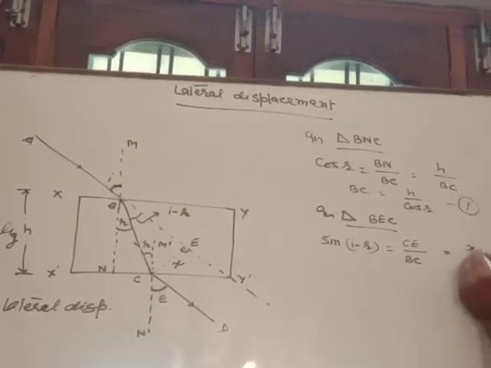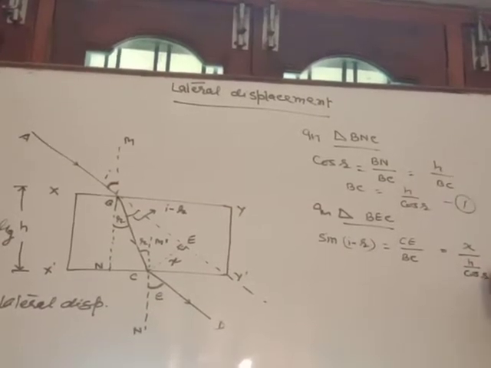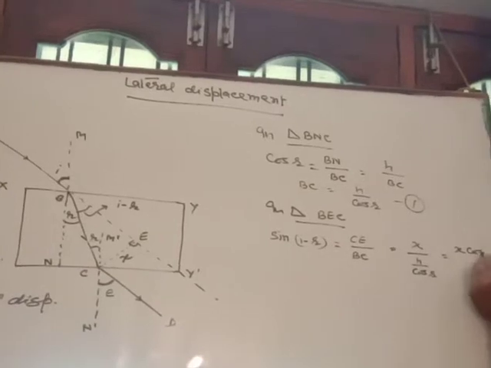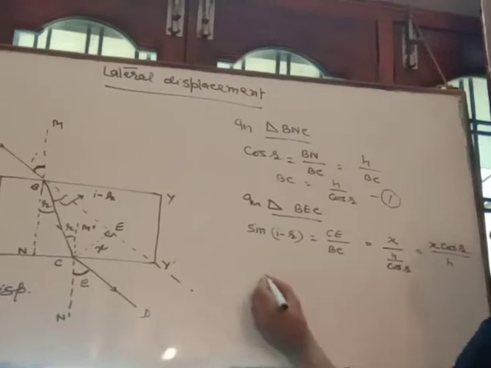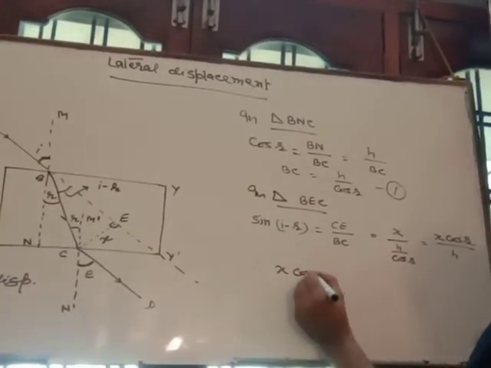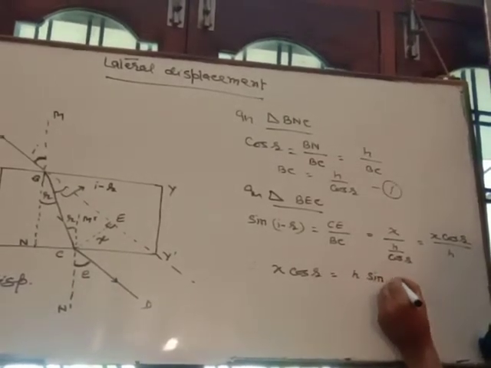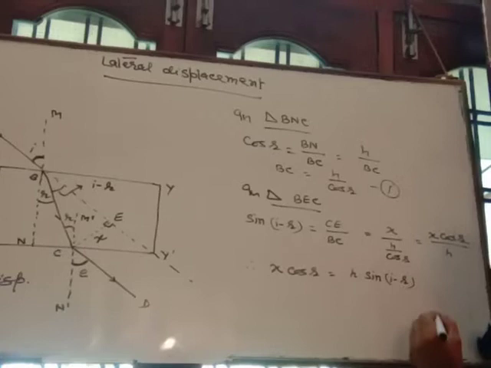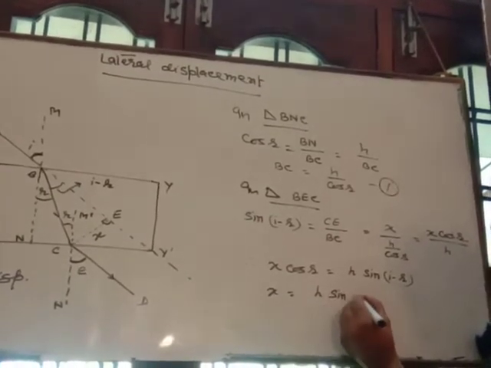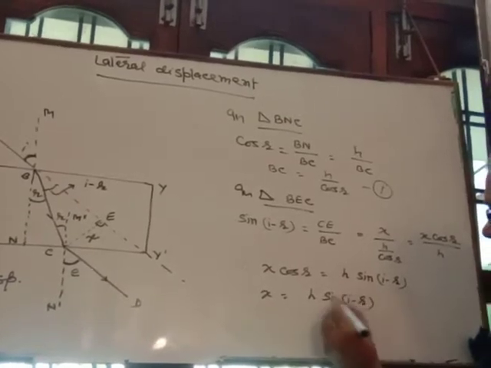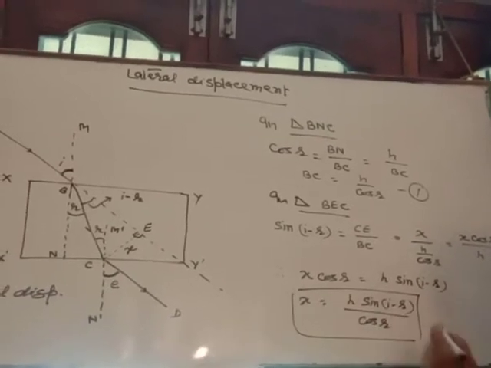CE is X and BC is H upon cos R, so it becomes X cos R upon H. Therefore X cos R is equal to H sin of I minus R. So X is equal to H sin of I minus R upon cos R. This is the mother formula for the lateral displacement.